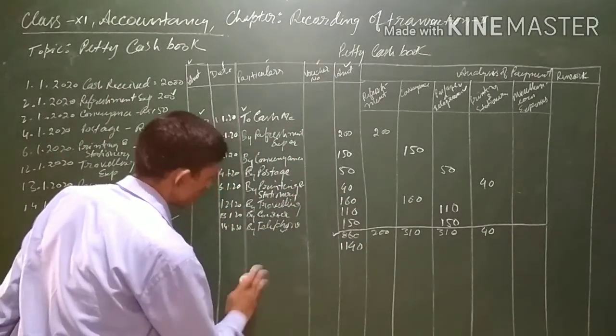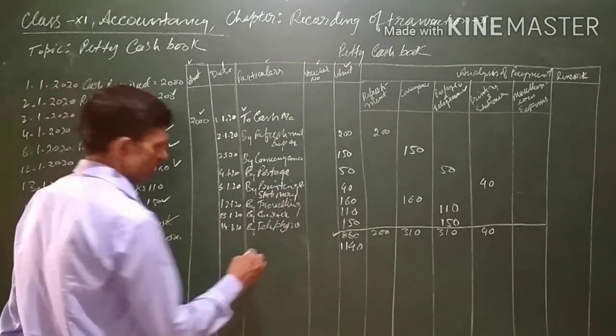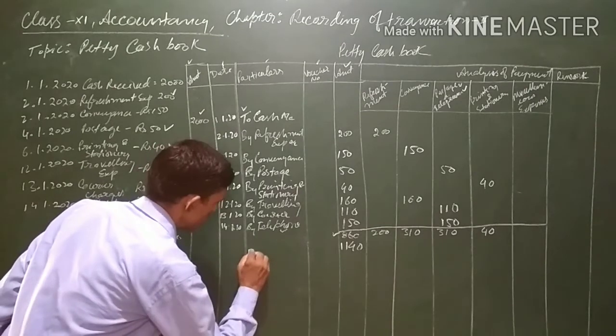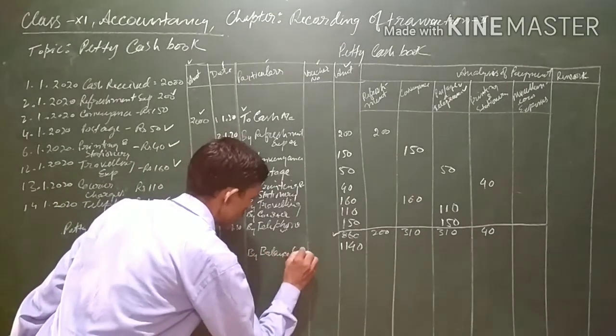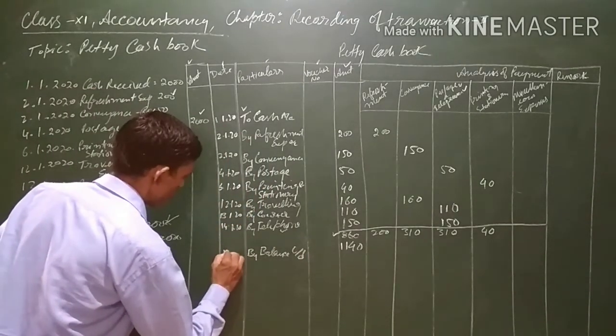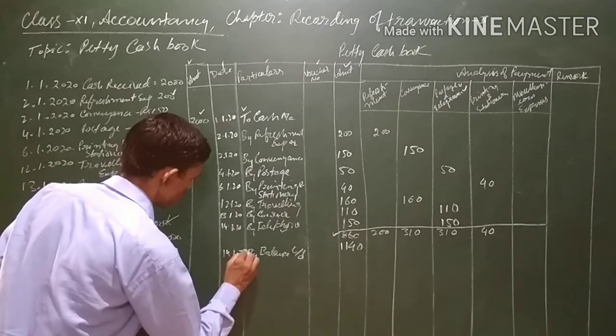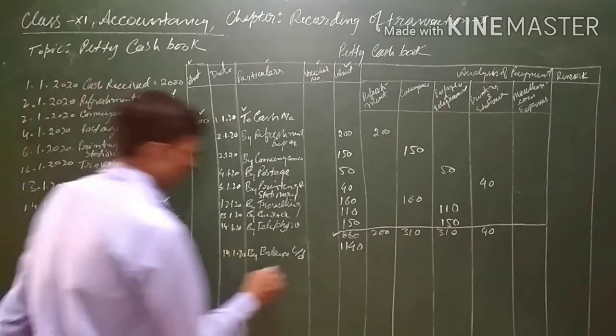So this balance will be carried to the next period. Here it will be written as balance carried down. It will be carried on which date? 14/1/2020. It will be carried on 14/1/2020.